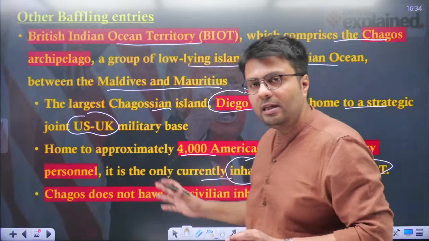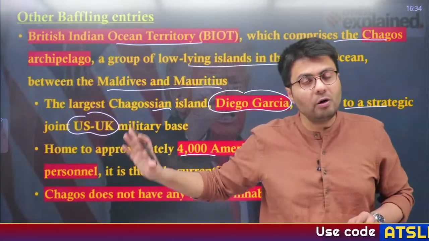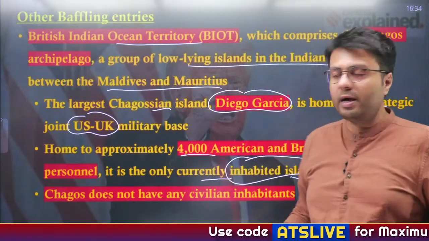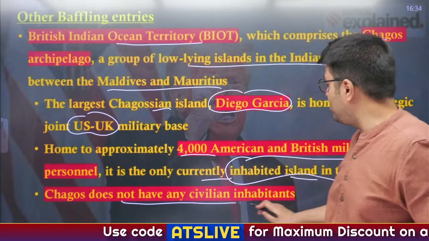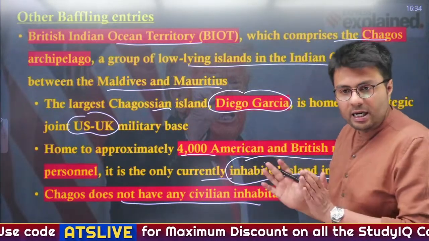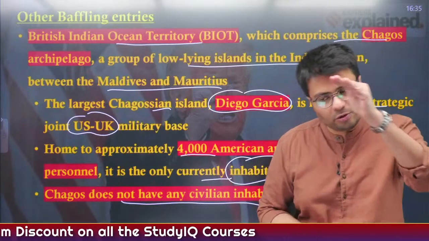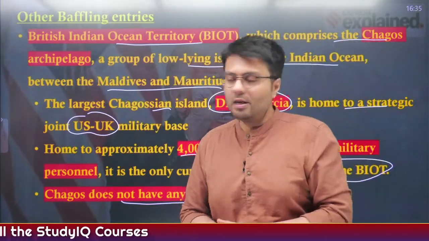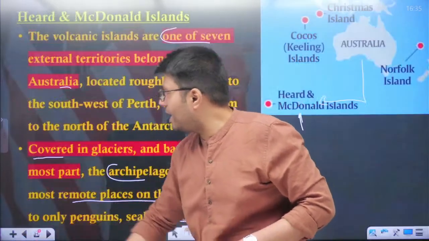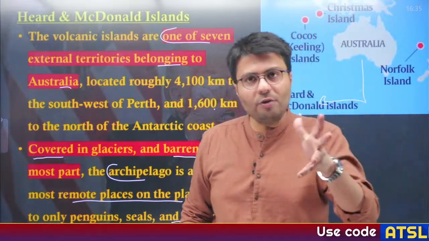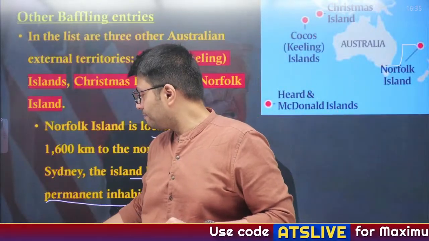But you have to understand, it is inhabited only by military personnel, not of these countries but of the US and UK itself, and it does not have any civilian inhabitants. Understand? So this is why it was quite weird to find these kinds of locations on the US tariff list, places that do not have any kind of people. That is why this was a weird news that I needed to cover.